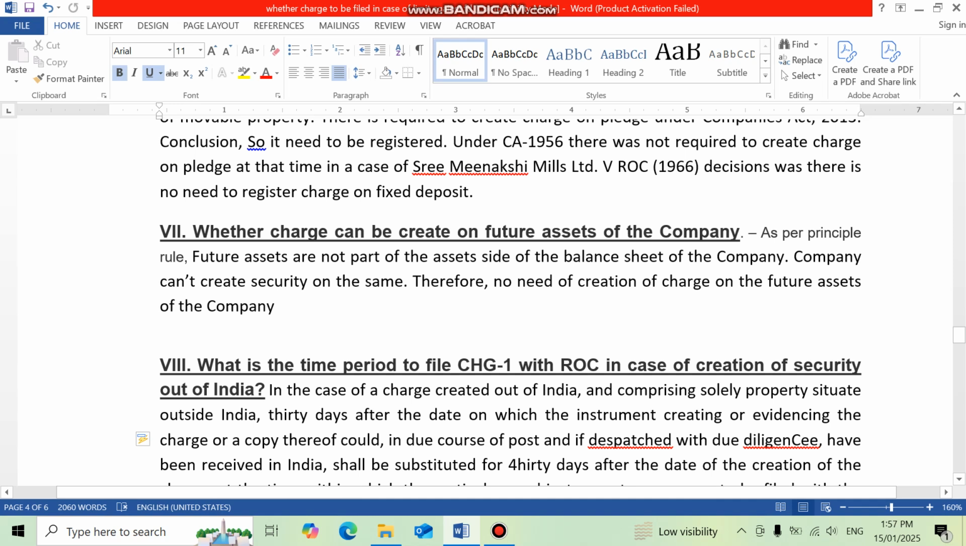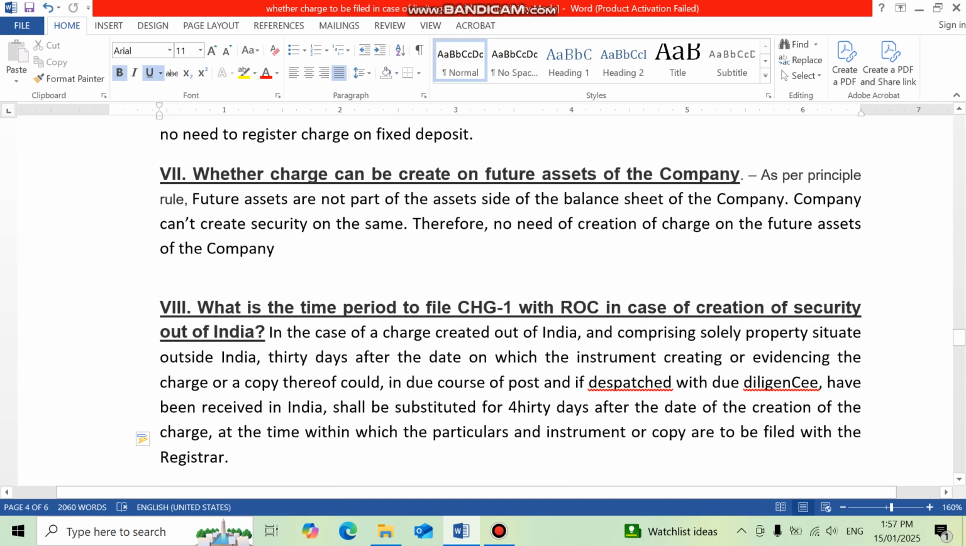As per the principal rule, future assets are not part of the assets side of the balance sheet of the company, and it is quite clear the company cannot create security on the same. So there is no need to create a charge on future assets of the company. That is quite simple. Then, what is the time period to file CHG1 with ROC in case of creation of a security out of India?